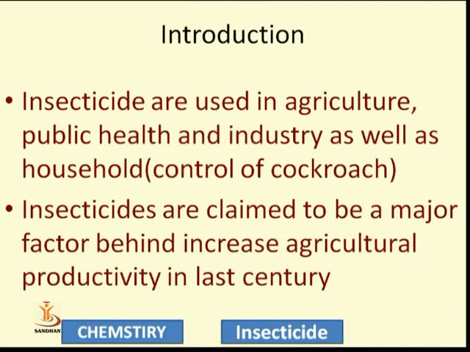Insecticides are claimed to be a major factor behind increased agriculture productivity in the last century. Actually, it is a drawback for the environment. Why? Why do we use insecticides? This sentence tells us that due to the use of insecticides, the productivity in the agriculture field is increased.